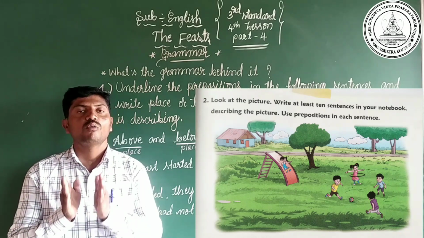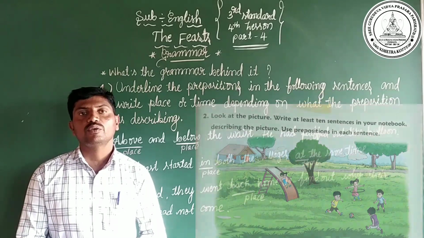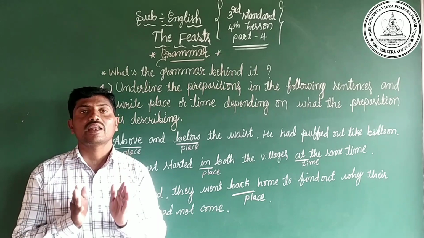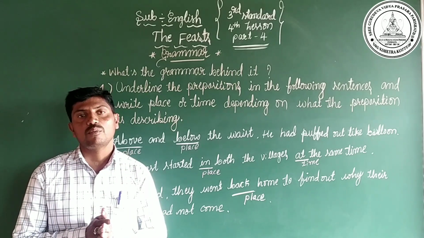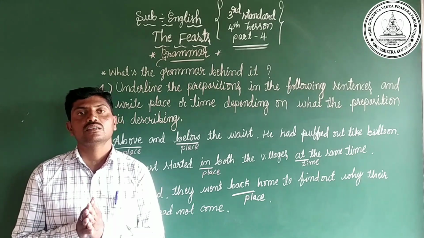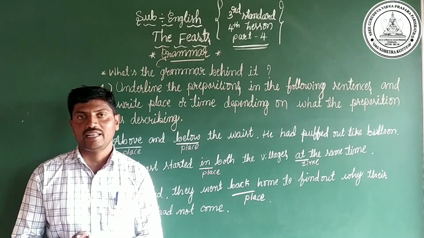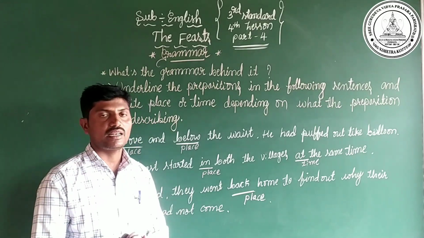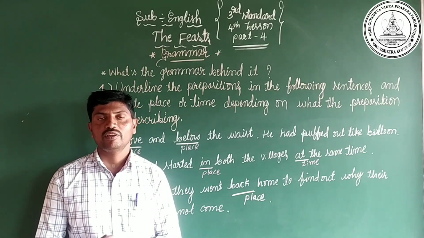So you have to look at the picture and write 10 sentences about the picture by using a preposition in each sentence.